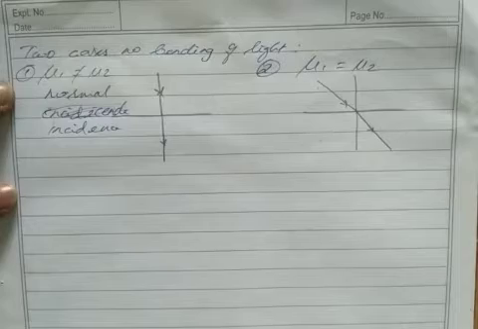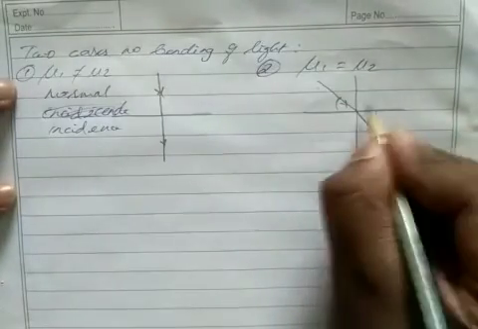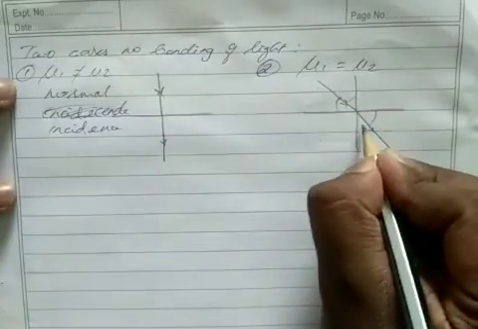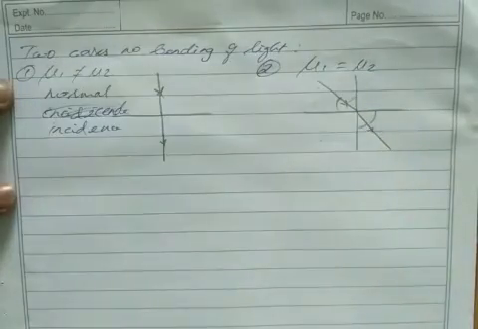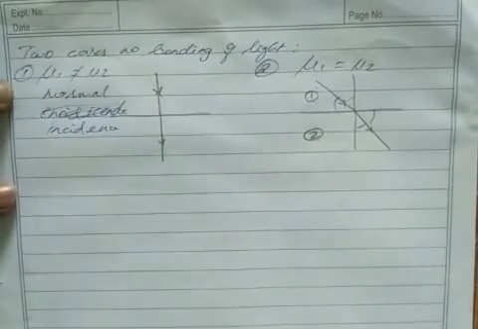Clear? So it follows no refraction. So this angle should be equal to this angle, or if you take this angle, it should be equal to this angle, because no refraction. This is the second case, mu1 equal to mu2.